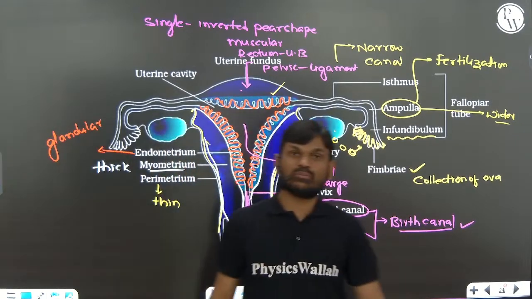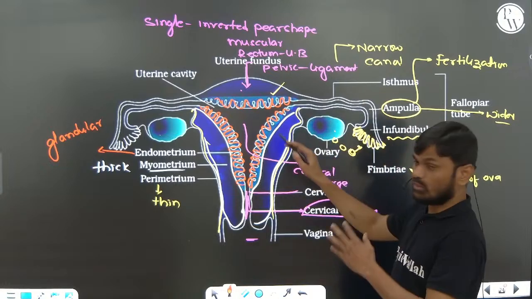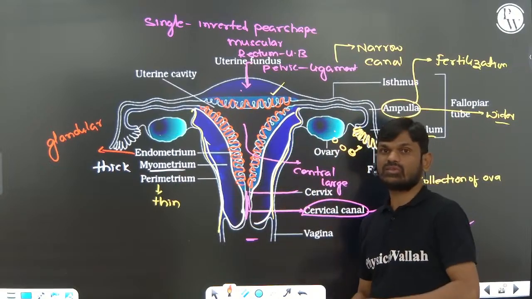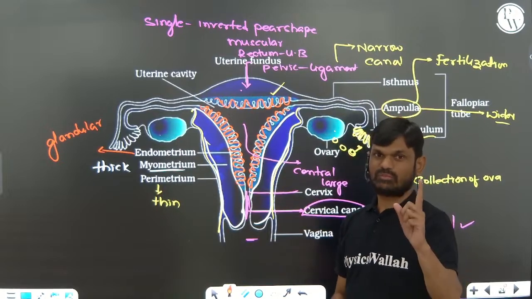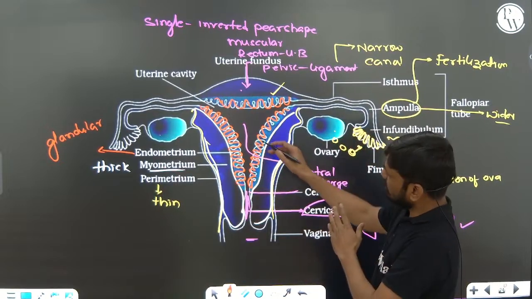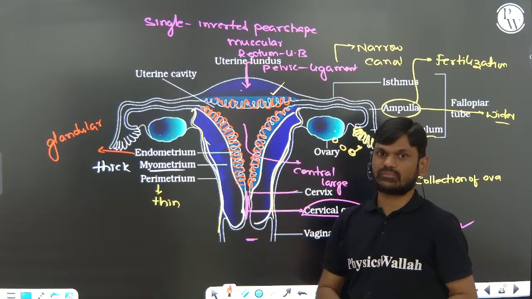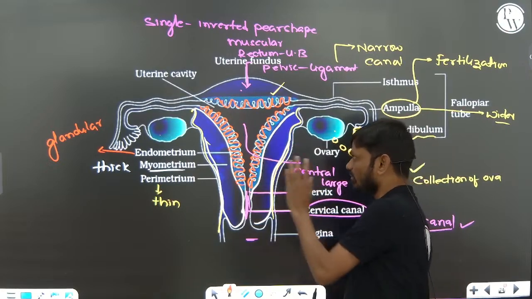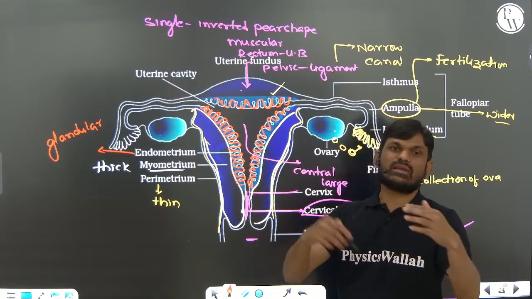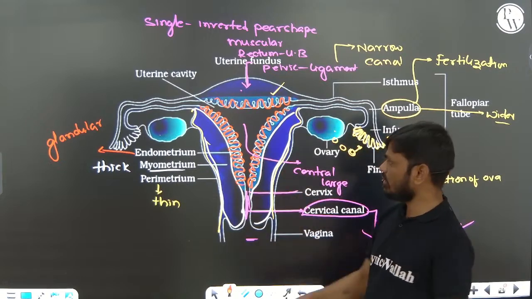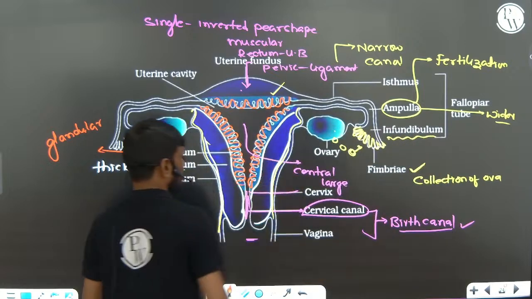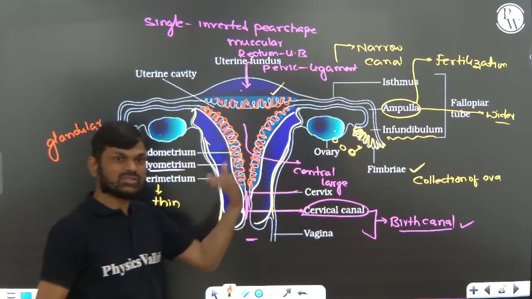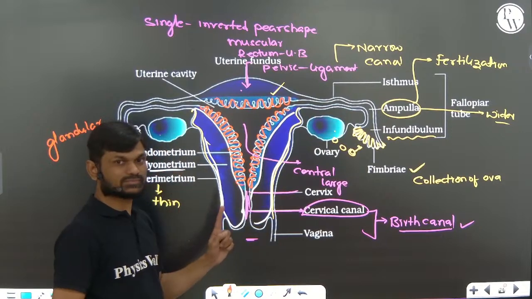So, very important: the endometrium layer helps in implantation of the embryo. One function you remember is implantation. Also, the endometrium is the layer which undergoes cyclical changes during the menstrual cycle, during menstruation.